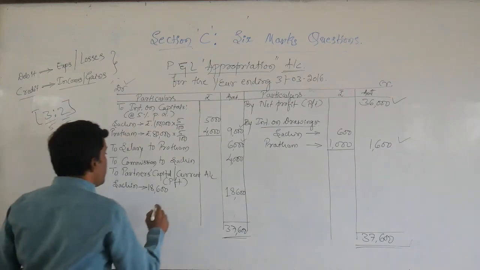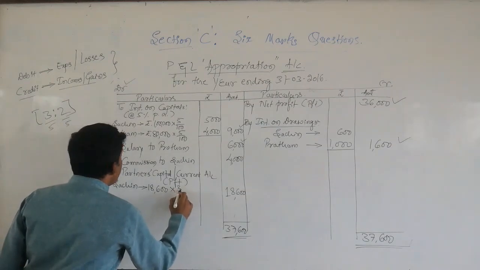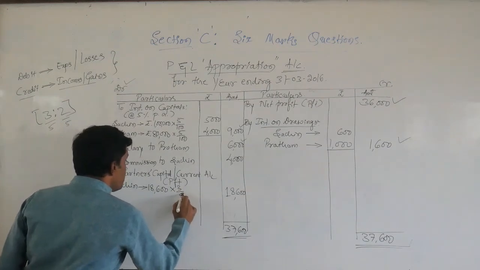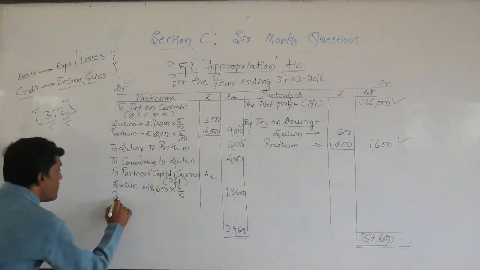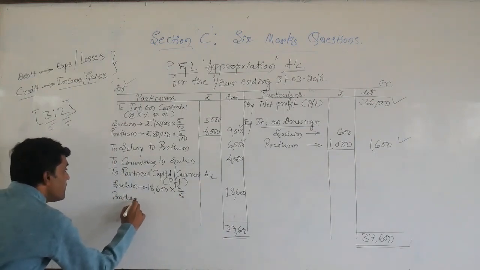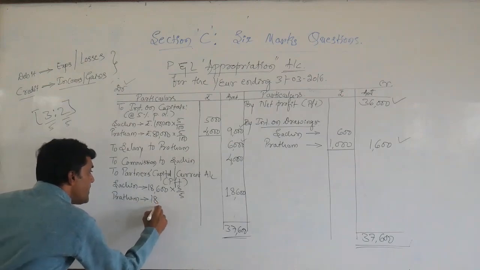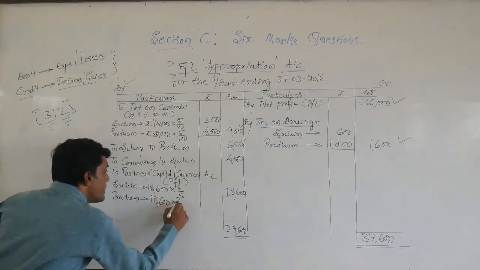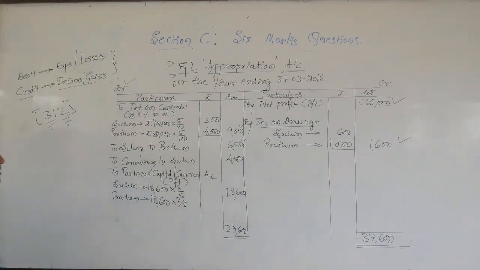So Sachin: 18,600 into 3 by 5. One more partner, Pratham: rupees 18,600 into 2 by 5. So you need to calculate with the calculator, dear students.